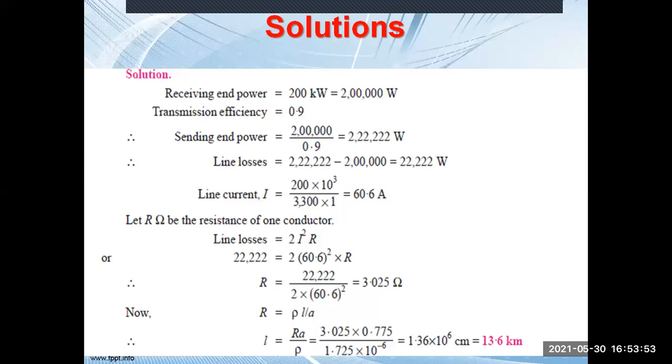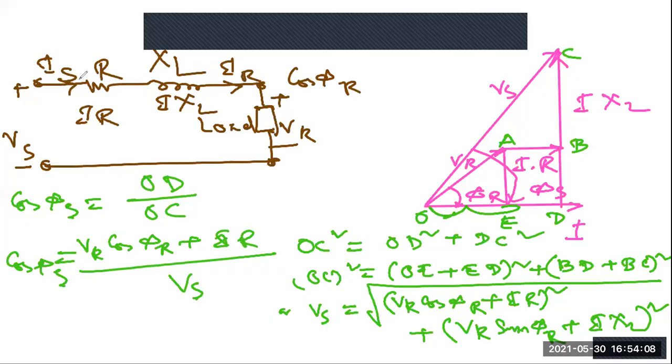Why? Why is it 2 into I square R? Sir, forward and returning both conductors. Correct. That is, we will have this type of configuration. Okay, one is this forward, another is the return.